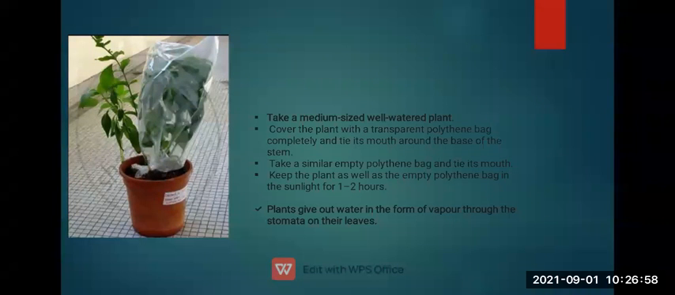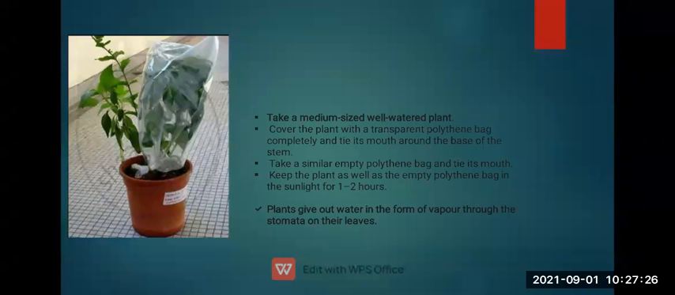Now, one more activity we have performed in our earlier classes. Let us see what it is. Take a medium-sized potted plant, which everyone has at home. We need to cover the plant with a transparent polythene bag, covering half of the plant completely, and tie its mouth tightly around the base of the stem.